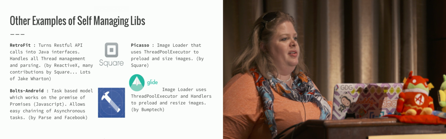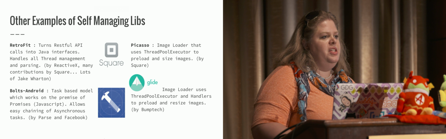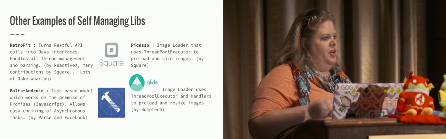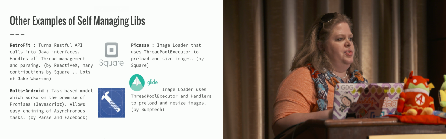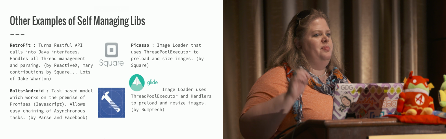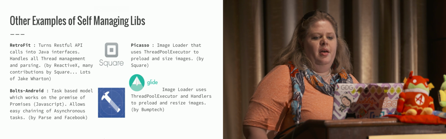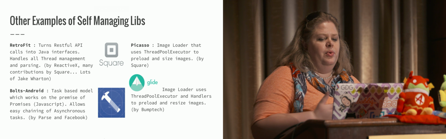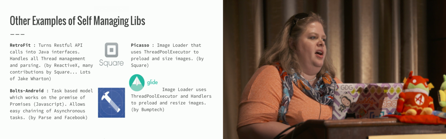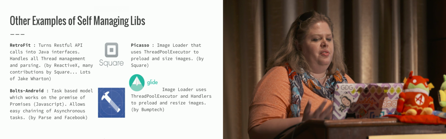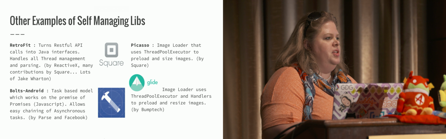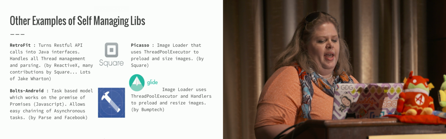Again, Picasso and Glide. Now they actually handle things a little bit differently in terms of threading under the hood, even though they have very similar results in terms of thread performance. They're both specialty packages built to be image loaders. Glide actually uses thread pool executor and a lot of specialty handlers on the underside. Depending on what version of Picasso you have, it's primarily using thread pool executor, and some newer stuff I've seen actually uses RxJava in the back end.